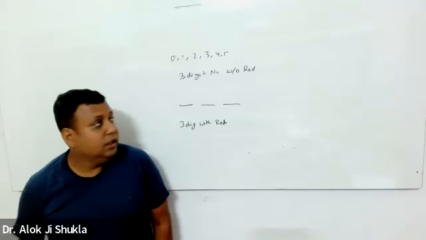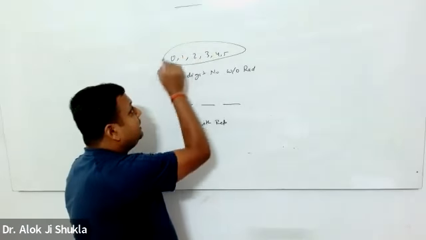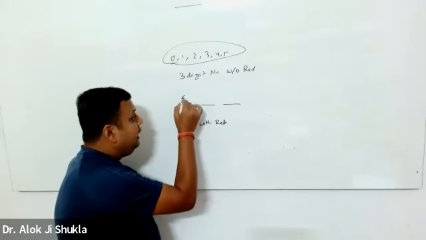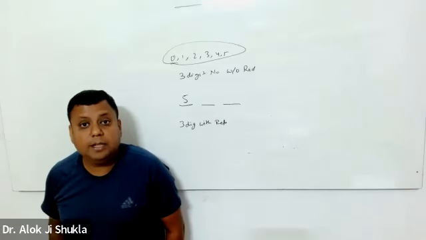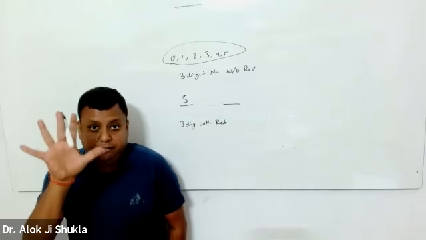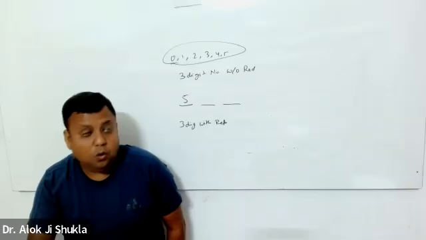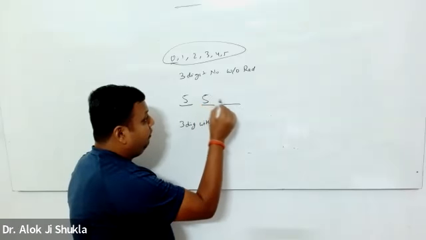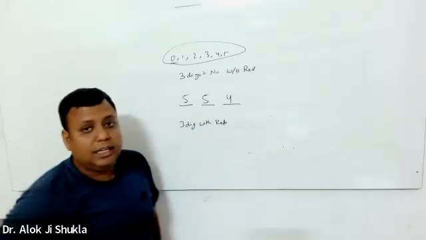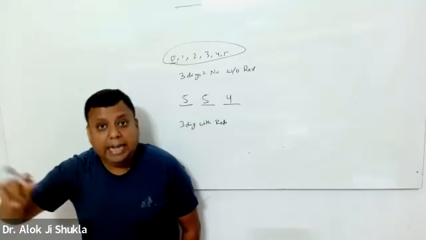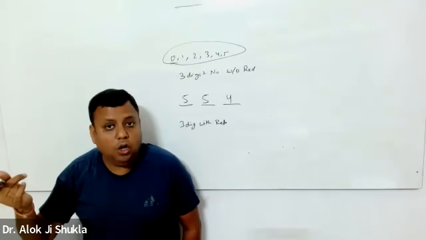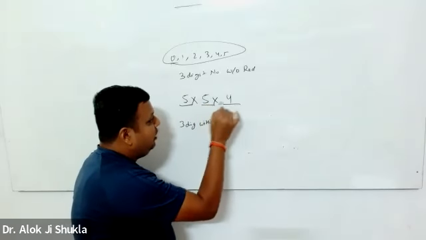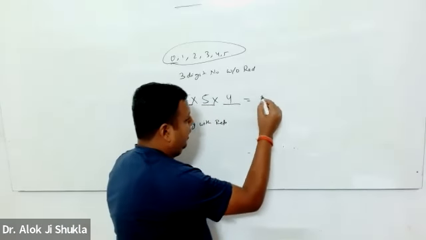Now the issue is that though I have 6 digits, I cannot put 0 over here. So the number of options for the 100 place becomes 5. Now, out of these 6 digits, I have already used 1 digit. So then 5 on the next place and 4 on the next place. So it is neither n to the power of r nor nPr. Here we have 5 into 5 into 4 ways, which will be 100 ways.